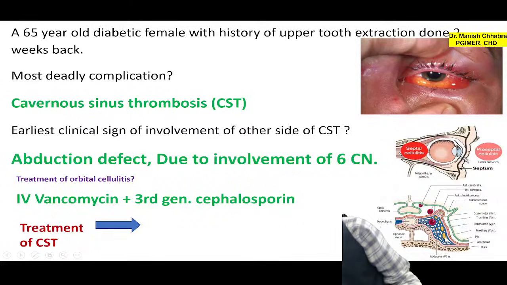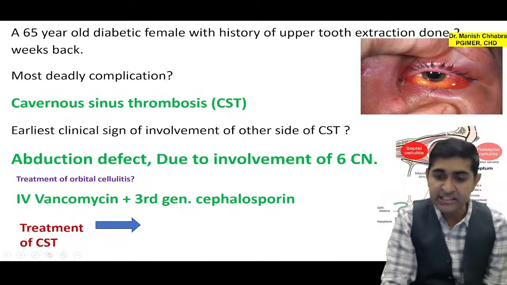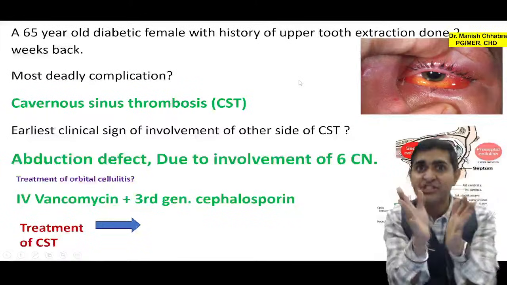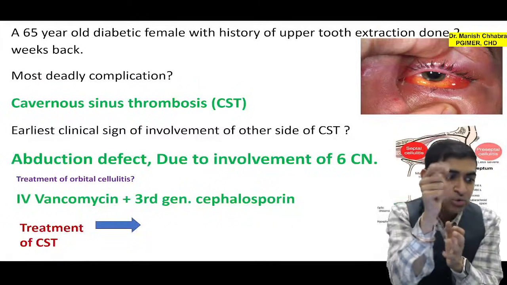Now since this nerve is passing through the center, if there is involvement of this side of the cavernous sinus, this nerve which is passing through the center will be the first nerve to get involved. Yes, now since it is getting involved first, so this nerve is abducent nerve.